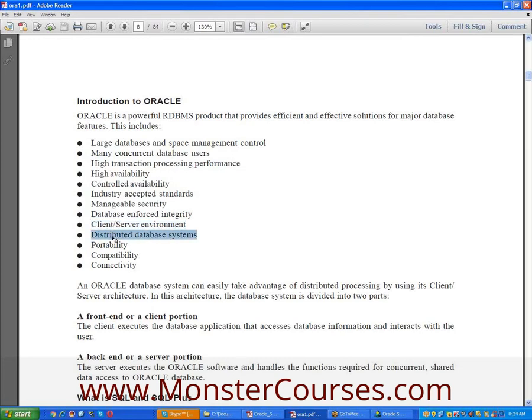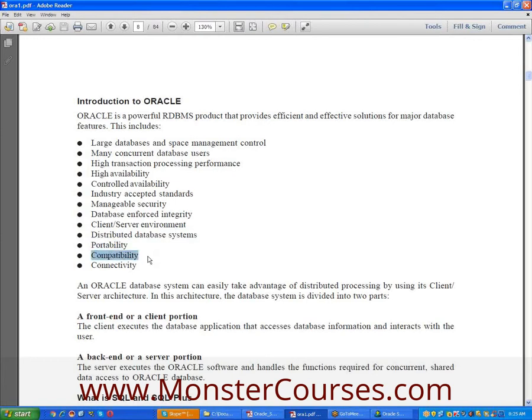Distributed database systems. Of course, we have a DBA, a database administrator. Generally, in any company, one DBA is compulsory. He is responsible for creating a new user, giving privileges to a new user, and sharing the data to a particular user. It's known as distributed database systems; we can distribute the data to different users. Portability: we can easily carry the applications from one machine to another machine.